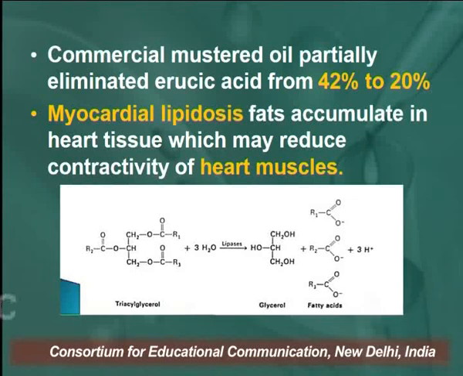So, commercially, mustard oil has partially eliminated erucic acid from 42% to 20%, and if you use crude oil, especially crude mustard oil, the erucic acid can cause myocardial lipidosis, and this fat accumulates in heart tissues and may reduce the contractility of heart muscles.